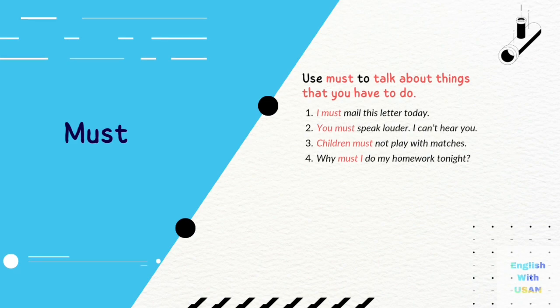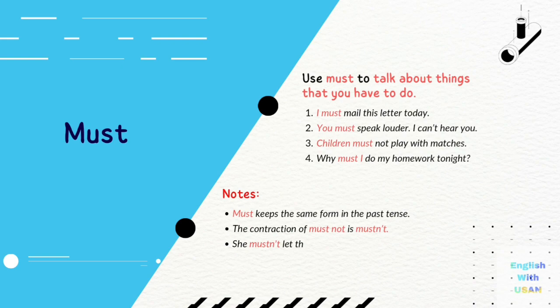Notes: must keeps the same form in the past tense. The contraction of must not is mustn't. She mustn't let the dog sleep on her bed.